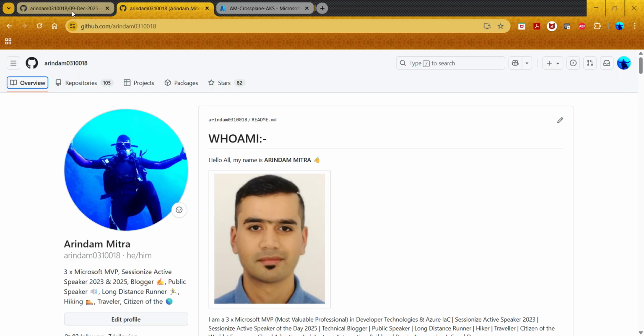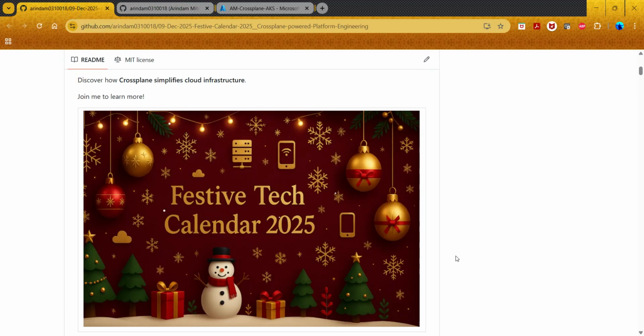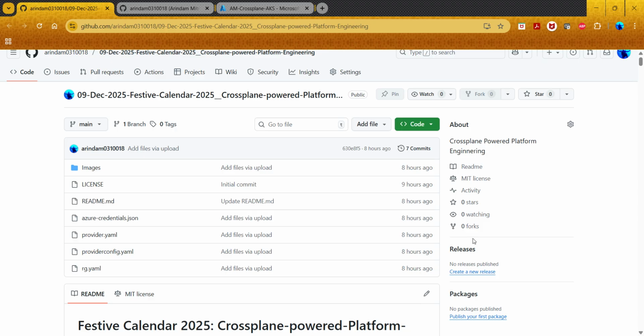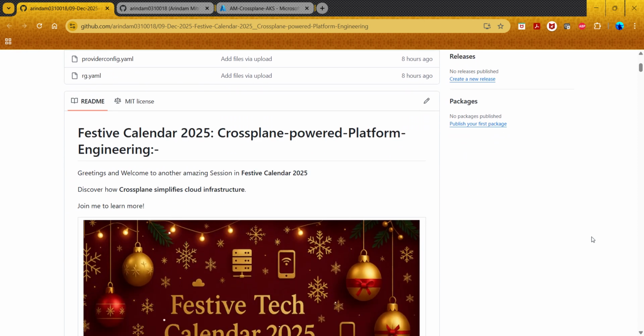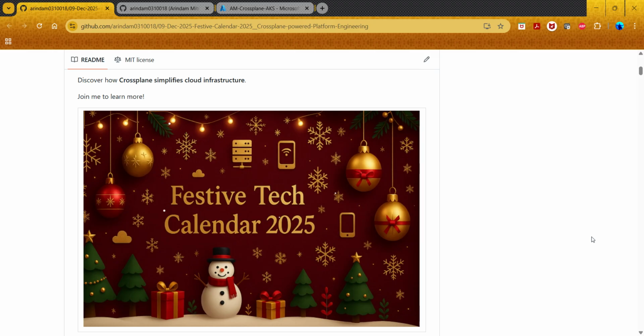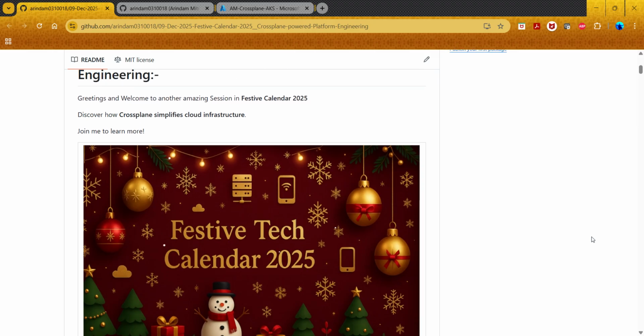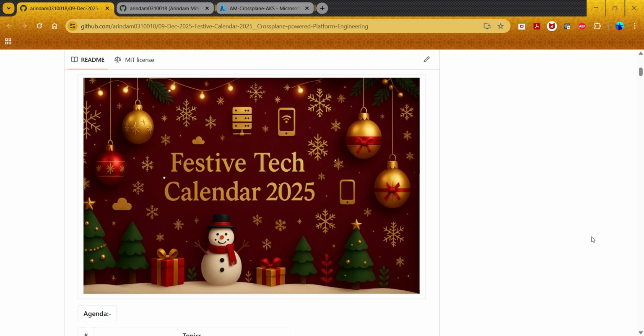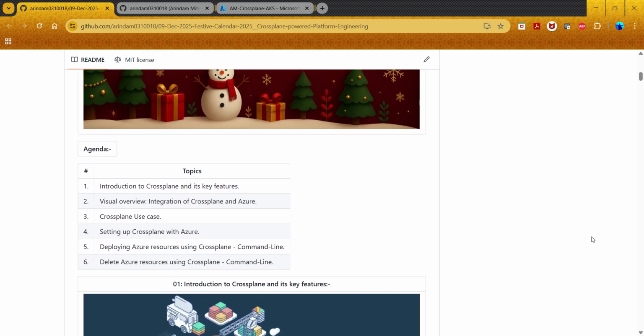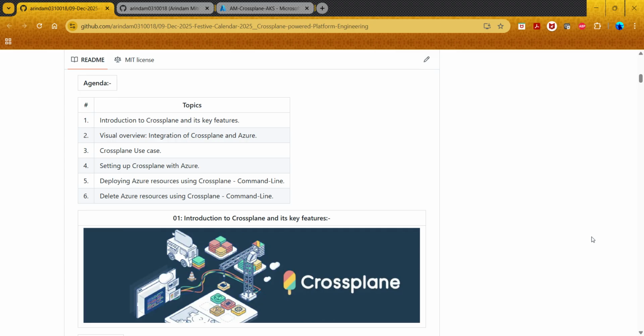So without wasting any more time, we can jump directly into our topic, which is Crossplane powered platform engineering. And this is my repository, a Git repository, which is public and you can definitely access it. So let's jump into it. In this topic, I am going to talk about Crossplane powered engineering, basically Crossplane simplifying cloud infrastructure. But what exactly is Crossplane, and what is the agenda of today's talk is listed on the screen.